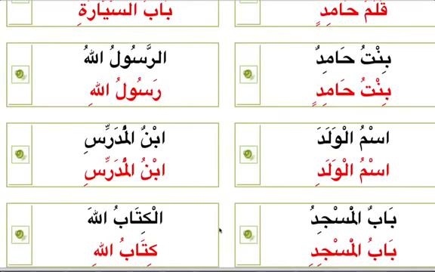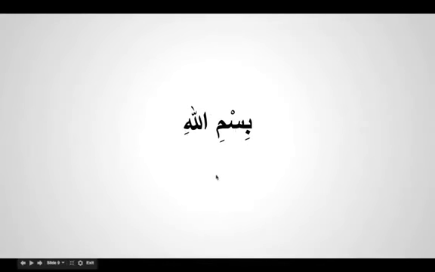So we've done mudaf, mudaf ilayhi, how to recognize, how is Hamzatul Wasl used. So before we wrap up, so if we know everything about this word, inshallah, let's analyze this. Ba is harf jar. Ba is with or in the.